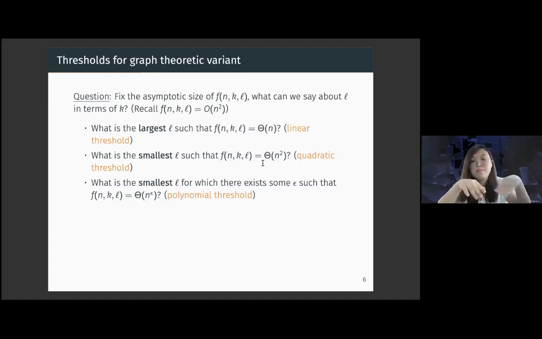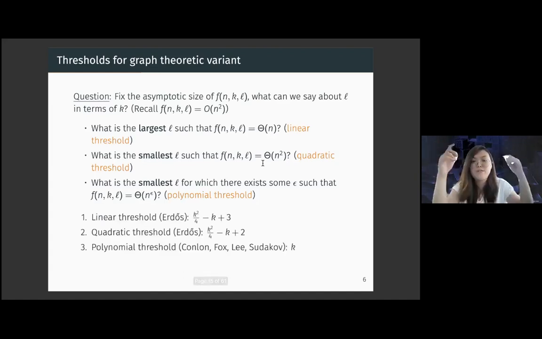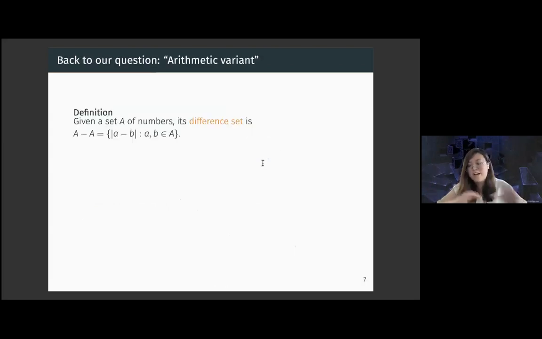And there's also a polynomial threshold, which is the smallest l for which we can find some exponent epsilon such that f(n,k,l) is theta of n to the epsilon. The first two, the linear threshold and the quadratic threshold, were resolved by Erdős and Gyárfás. An interesting point of note is that the linear threshold and quadratic threshold only differ by 1. And more recently, the polynomial threshold was resolved by Conlon, Fox, Lee, and Sudakov. So that is background on the first problem of its kind that was studied.